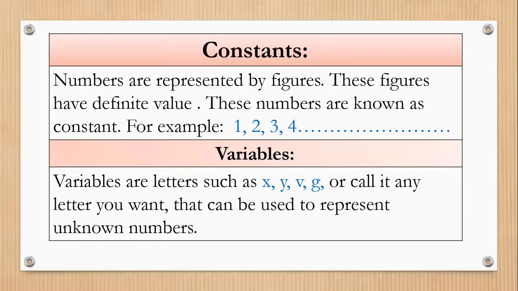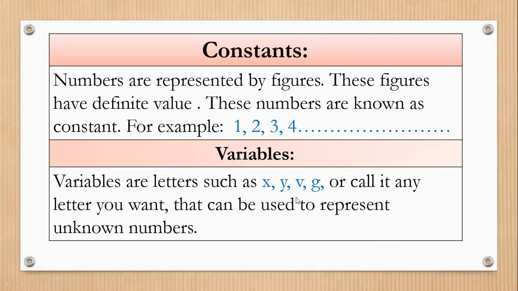Now in algebra, we discuss numbers and letters. The numbers are called constants. The numbers are represented by figures. These figures have definite values. So these numbers are called constants in algebra, and the letters which we use in algebra to assign values are called variables. They can be used to represent unknown numbers.